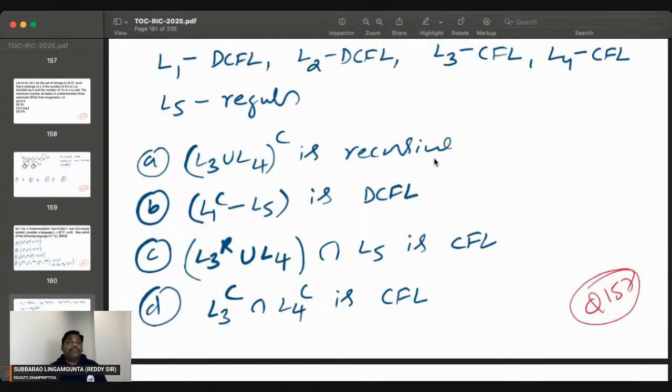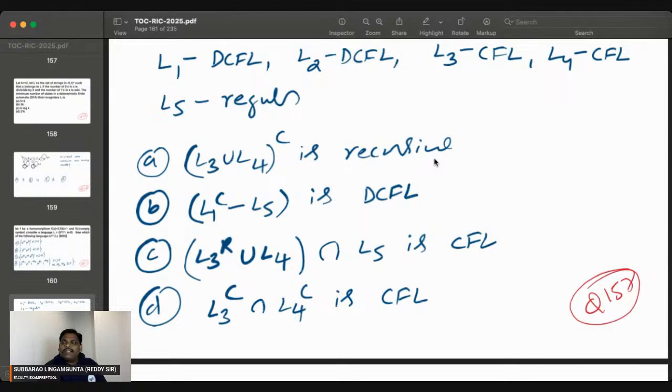This is the biggest mistake students will make. The only mistake I can expect here is whole complement, union, whole complement. Some people do the union, then do the whole complement, so sometimes it goes wrong. My suggestion to everyone is first to open up, then do the inside.